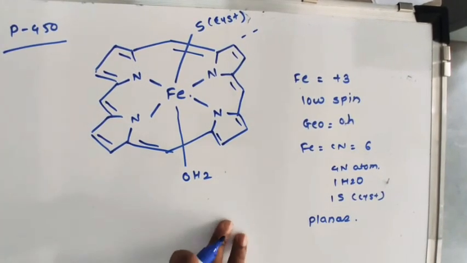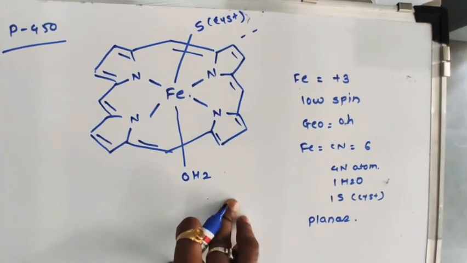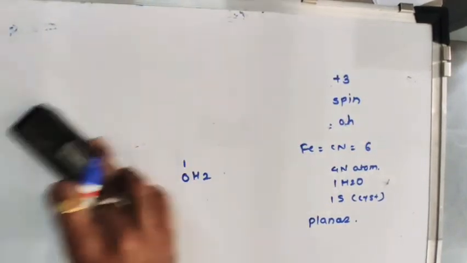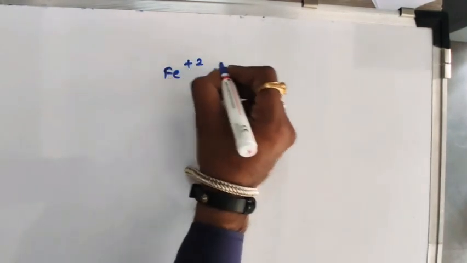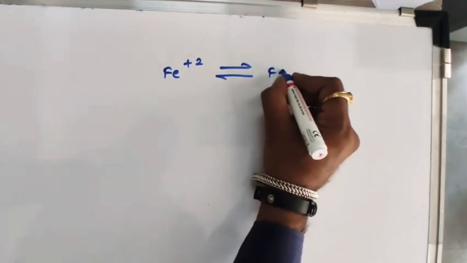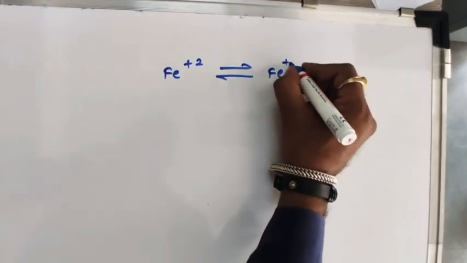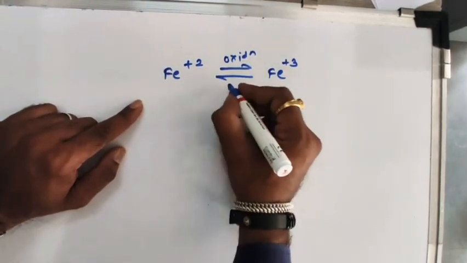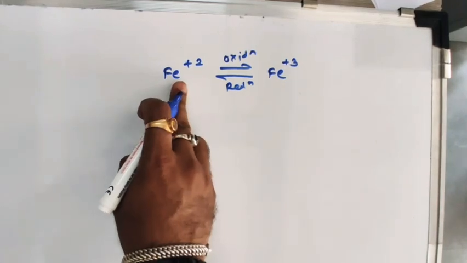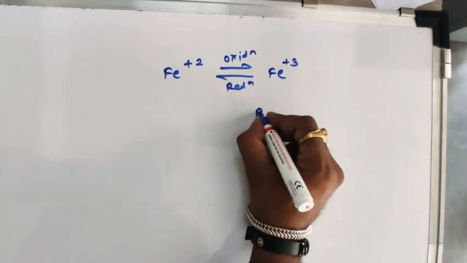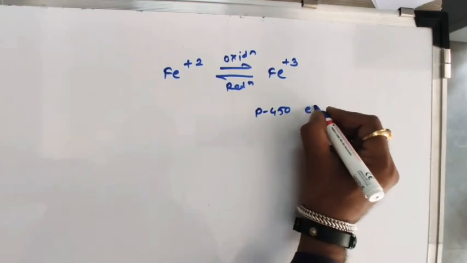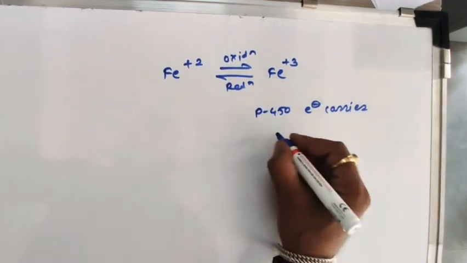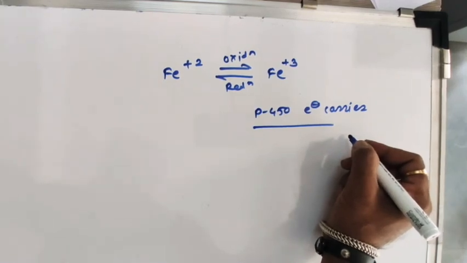If you think about the uses of this cytochrome, it is used in oxidation and reduction reactions. No doubt cytochrome P450 is also used in oxidation and reduction reactions. How? Fe+2 undergoes oxidation and reduction. If it undergoes oxidation, it is converted into Fe+3, and when Fe+3 undergoes reduction, it is converted into Fe+2. Cytochrome P450 works as an electron carrier during the oxidation and reduction reaction.